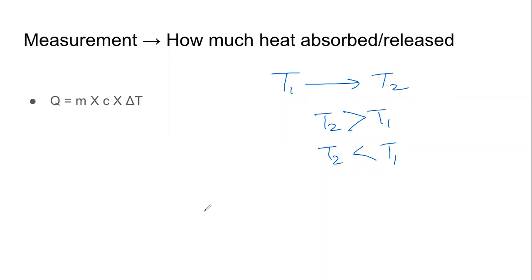So there also the concept of specific heat is applicable. Again, go back to the heat exchange. The hotter object is losing energy. The colder object is gaining heat energy. Delta T is always final minus initial. If final minus initial is positive, that means temperature has increased. That means we have heated it.